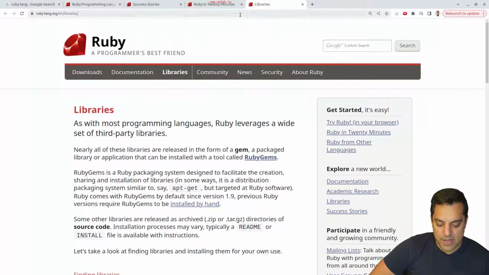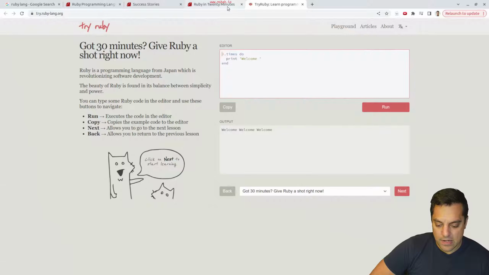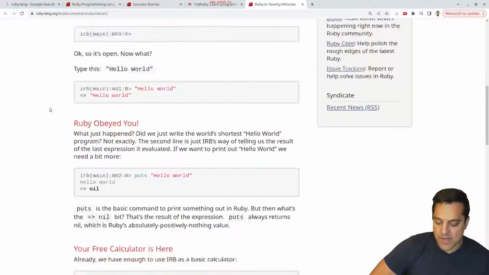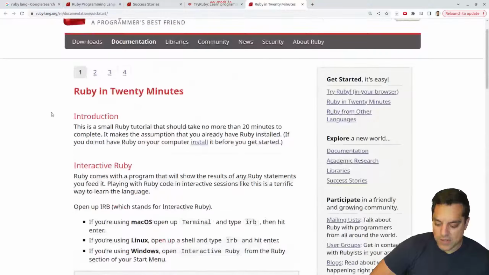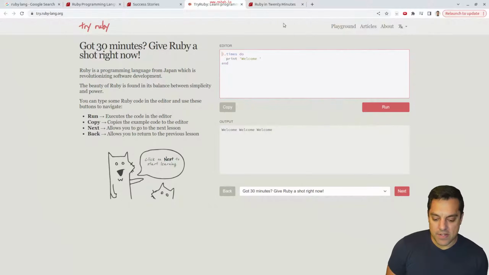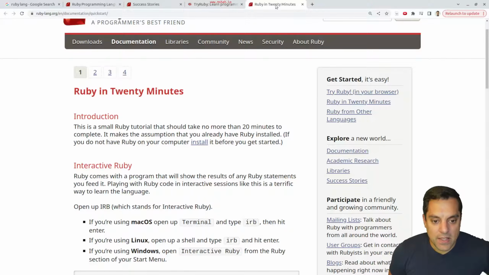Maybe we'll look at some gems here. Let's open up the Try Ruby. So we got this editor here, and then I've got the Ruby in 20 minutes here. I actually want to install this, and then maybe we'll look at both of these here. But let's do the Ruby in 20 minutes. So we're 15 minutes in on this video. Let's see if we can truly do it.